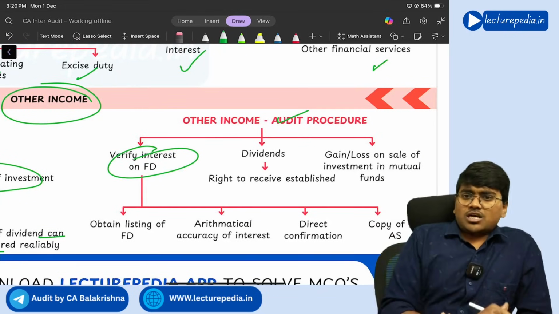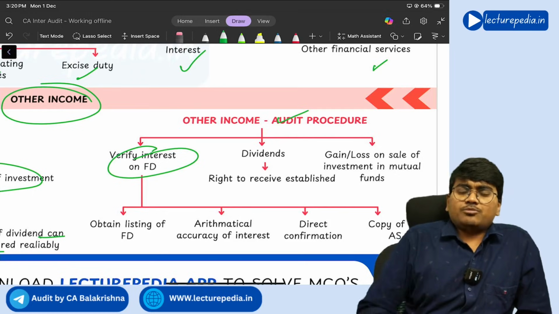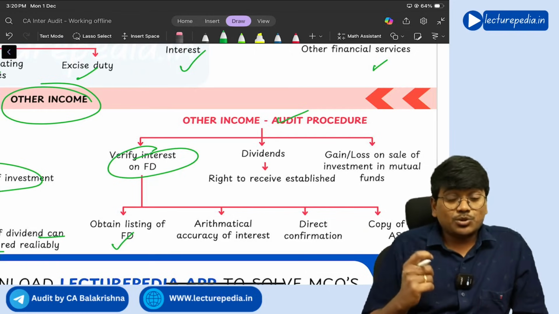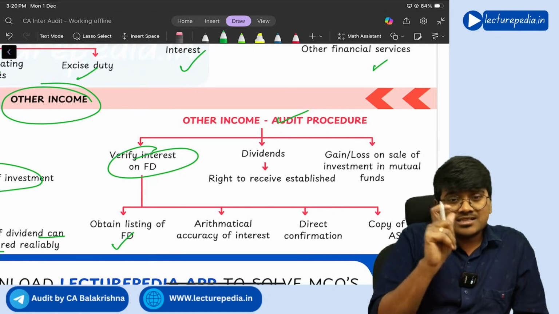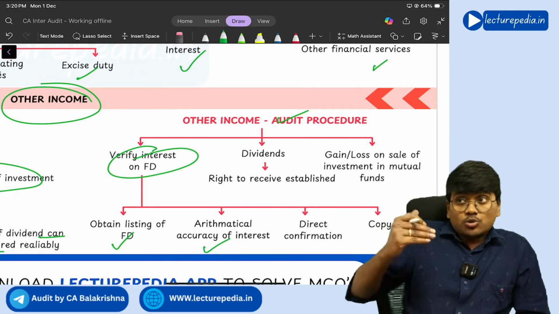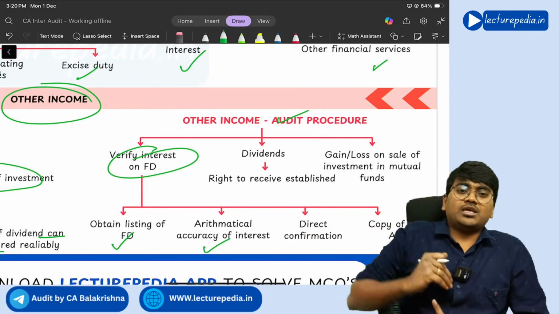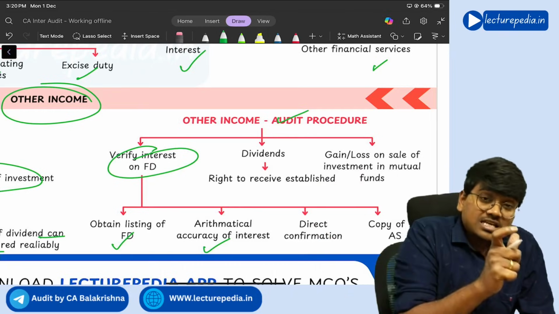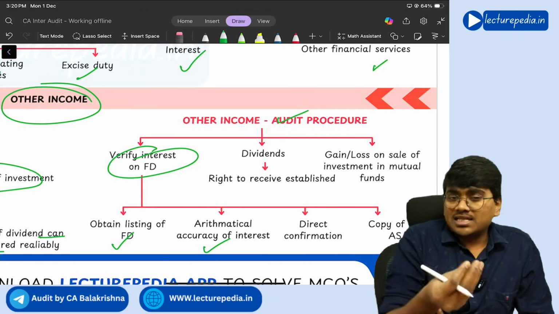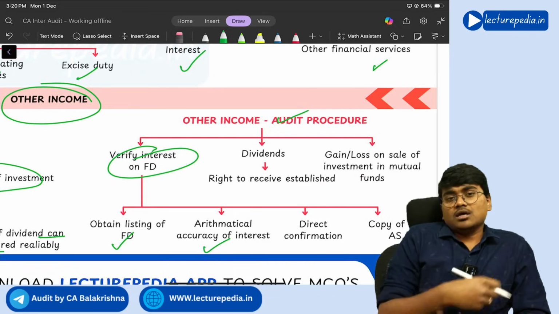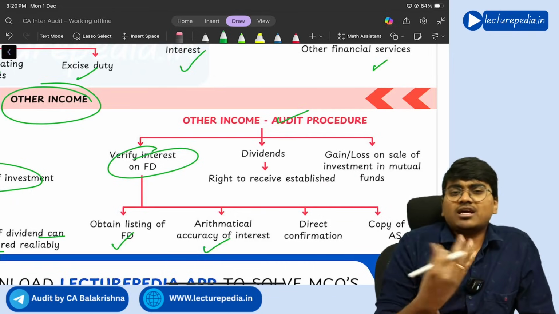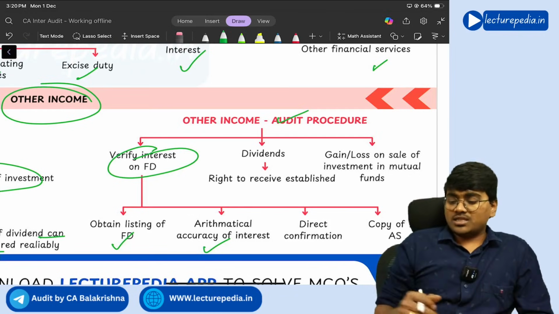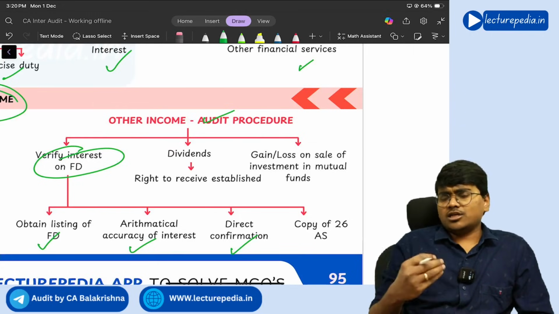So other income includes interest on fixed deposit. How will you verify interest on fixed deposit? First of all, you will obtain the list of all FDs that the entity has. Next, you will check the arithmetical accuracy of the interest calculation. You will also ask for a direct confirmation from the bank, whether this FD is actually there or not, because in the Satyam scam this is what happened. Satyam's Ramalingaraju created fake fixed deposits. To avoid such a situation, the auditor will directly ask the bank whether the FDs are actually there.